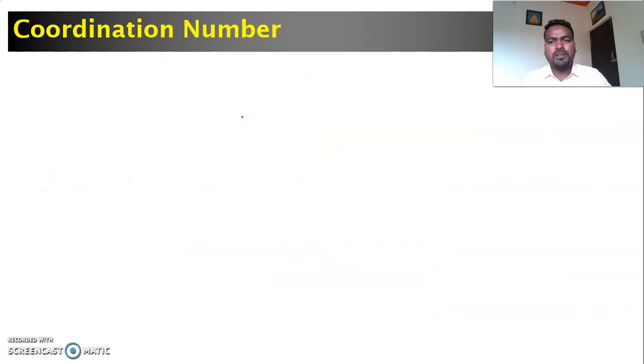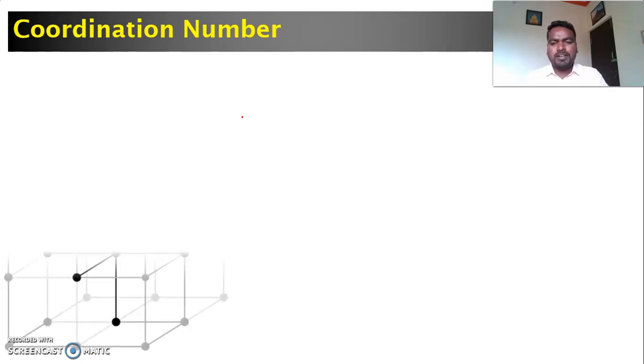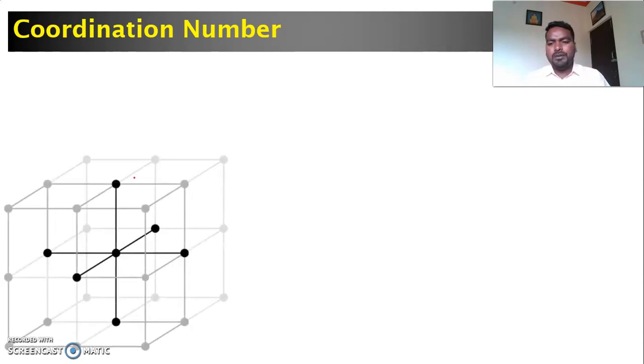Next, coordination number. Don't confuse it with the coordination number which comes in coordination chemistry. Here, the coordination number means, for example, let us consider this figure. If you consider a lattice point, or this atom, then the nearest neighbors located with respect to this atom give the coordination number.